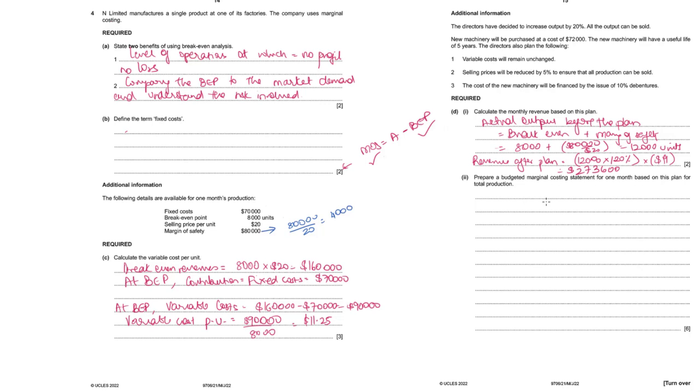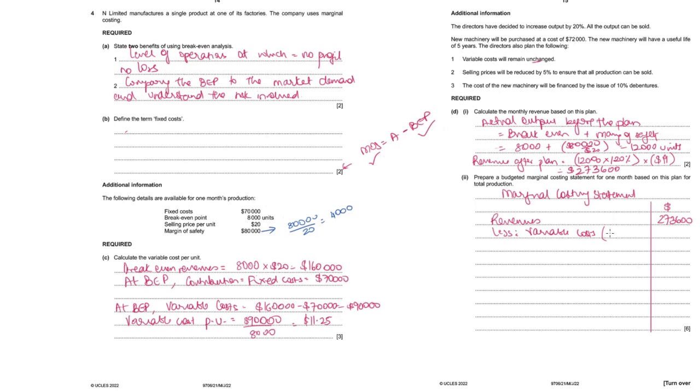Prepare budgeted marginal costing statement for 1 month based on this plan. Okay, so marginal costing statement. Revenues, we've already calculated, 273,600. Then we will deduct the variable cost. Variable cost is the output multiplied by variable cost per unit, which remains unchanged. So 11.25 we already calculated in part C.